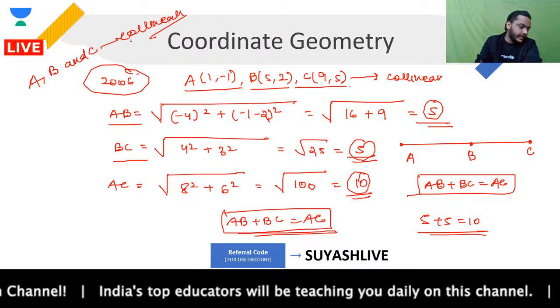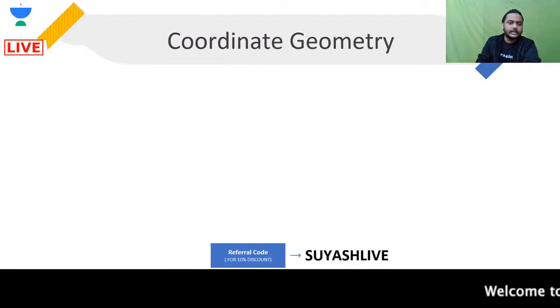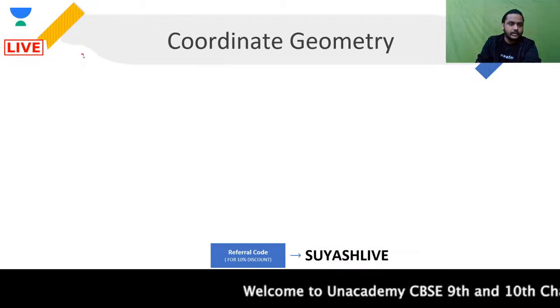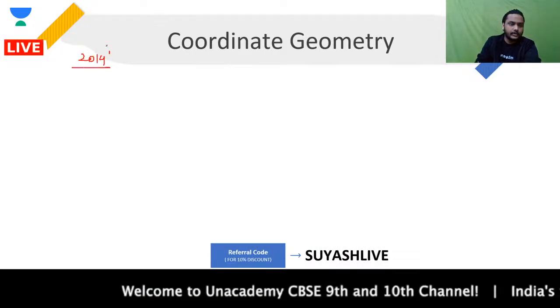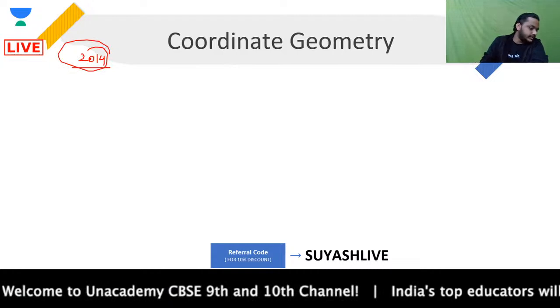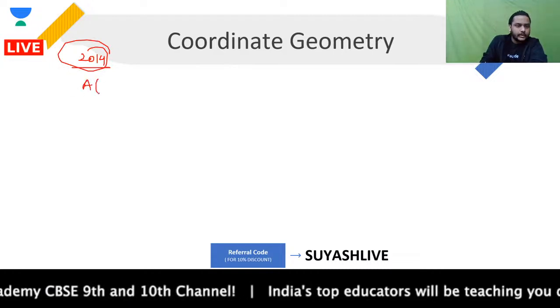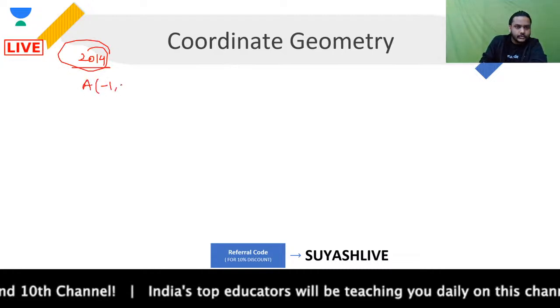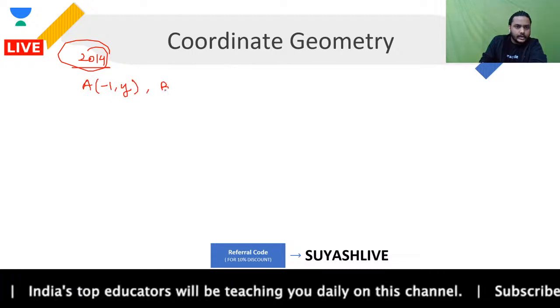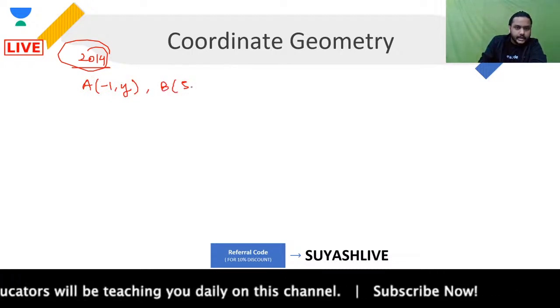Dekho, the next question came in 2014. ये जो क्वेश्चन था ये आपका 2014 में आया हुआ है. The question is, you have point A as (-1, y) and point B as (5, 7).